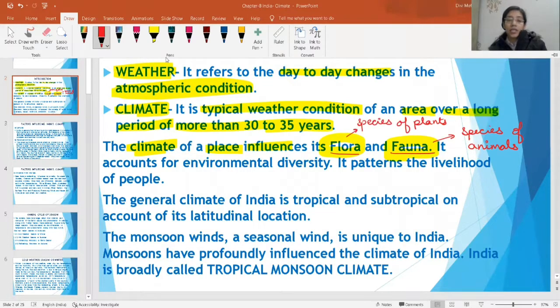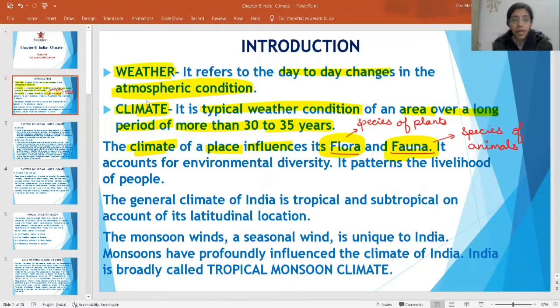So the climate of a place influences what kind of plants will grow there and what kind of animals will live over that place. So the climate of a place influences the flora, meaning the plants, and the fauna, that is the animals. They are saying it accounts for environmental diversity. It means in the environment so many plants grow and so many animals live over that place. That is the environmental diversity of that place.